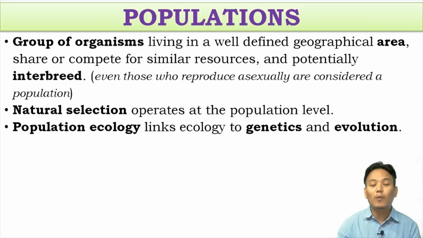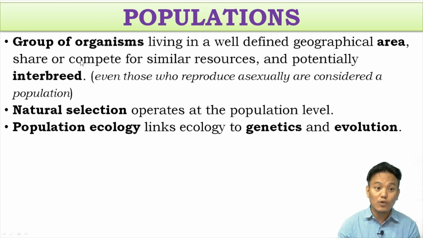So what is a population? How do we define a population? A population can be defined as a group of organisms living in a well-defined geographical area who share or compete for similar resources and potentially interbreed with each other. That is called a population. Now remember this particular term, interbreed with each other. If those individuals can interbreed with each other, that means they belong to the same species.